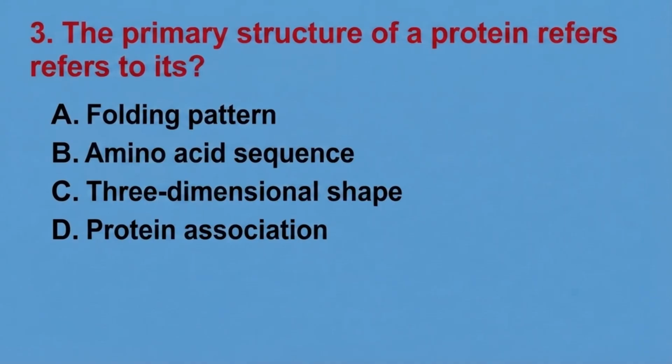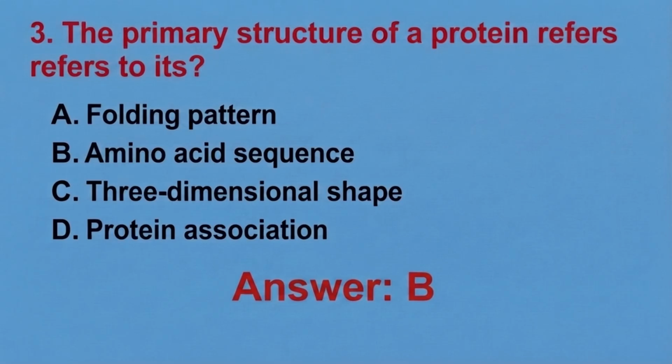So question 3 reads, the primary structure of a protein refers to its A. folding pattern, B. amino acid sequence, C. three-dimensional shape, D. protein association. You have 5 seconds. Okay, so the correct answer is B, amino acid sequence.